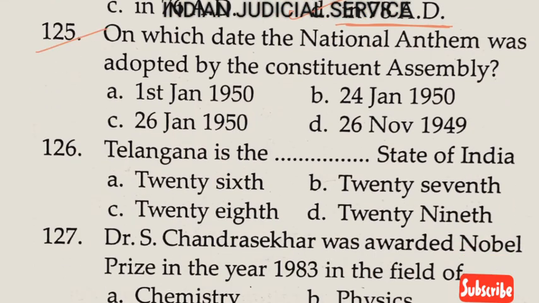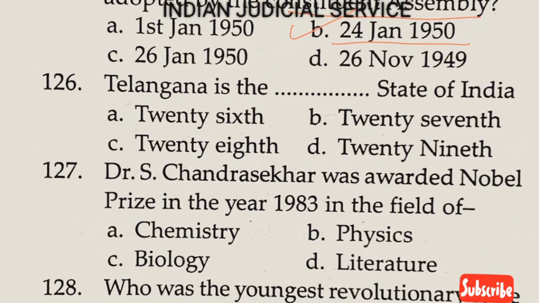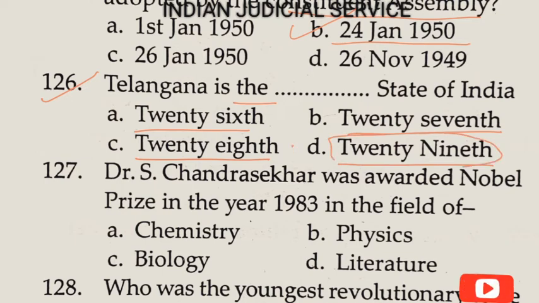Now question number 125. On which date the national anthem was adopted by the Constituent Assembly? So national anthem adopted by the Constituent Assembly on 24 January 1950. Answer here option B. Now question number 126. Telangana is the, option A here 26, option B here 27th, option C here 28, option D here 29th. Yes, at the time of the constitution of Telangana it was 29th state. So answer here option D.